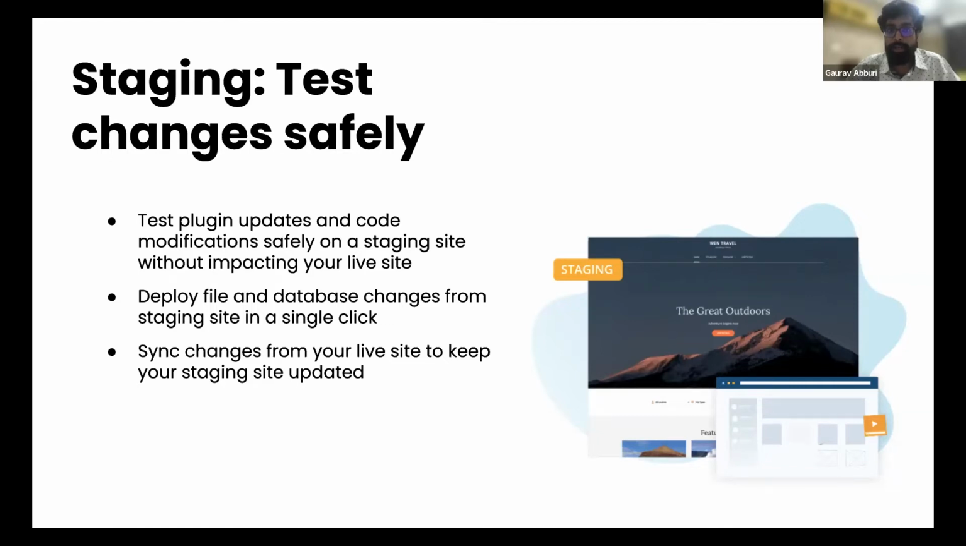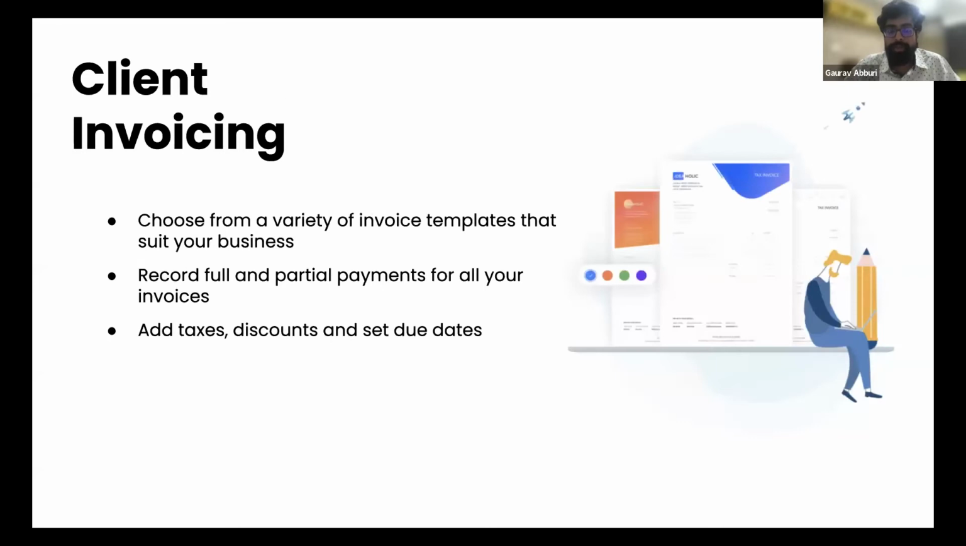So you can create a staging site and deploy changes from a staging site to a live site all in a single click. Then we have the client invoicing feature, wherein you can bill your clients for all the services that you're offering, right? And you can also customize templates, choose a logo and a design that suits your business. You can keep track of these invoices. You can record full and partial payments. You can add taxes, discounts, and even set due dates on the invoices, right?